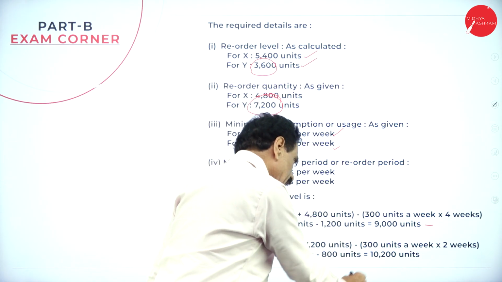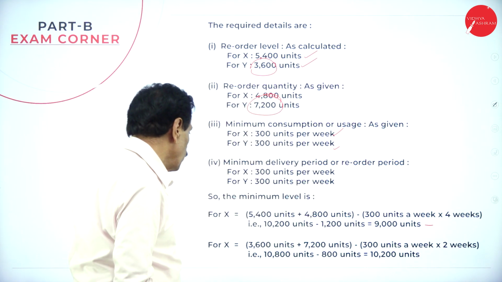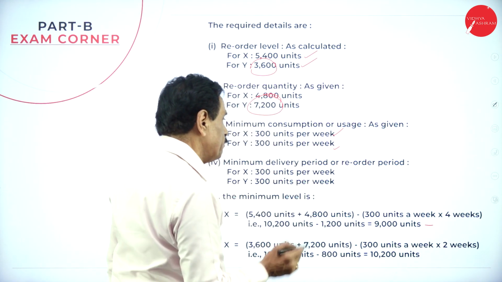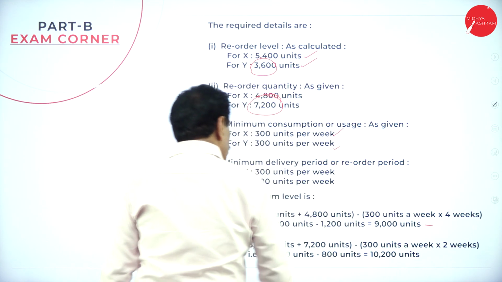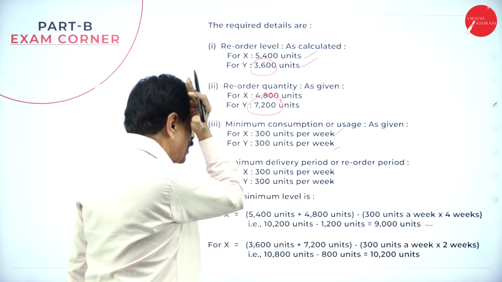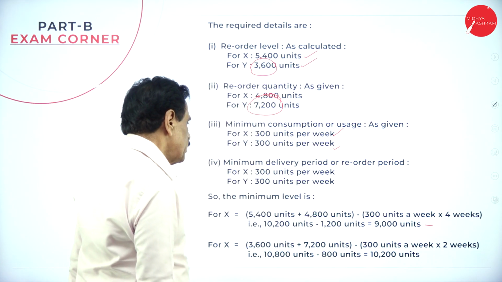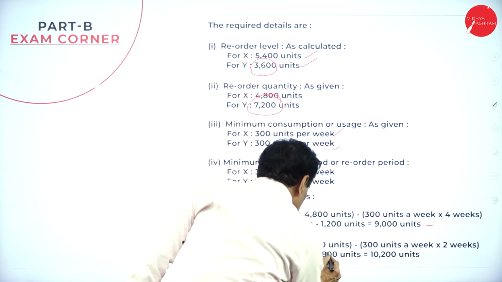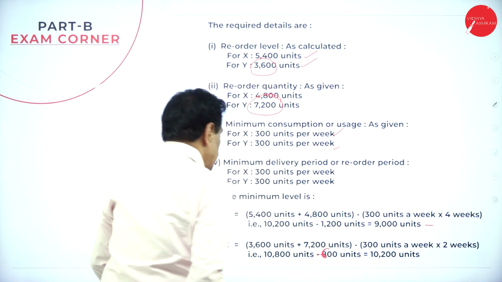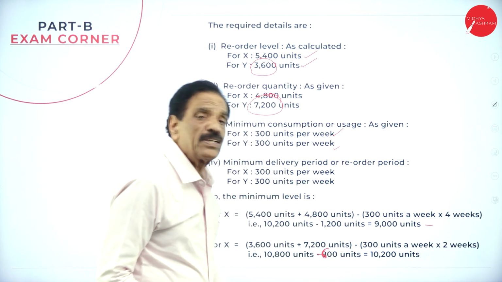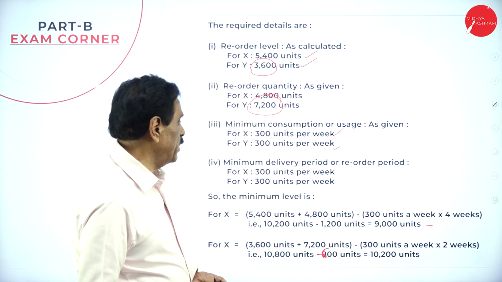Once again, in favor of X, 300 into 4 is 1,200 units. Here per week is 300 units, 300 into 2 is 600 units. 10,800 minus 600 is 10,200 units.